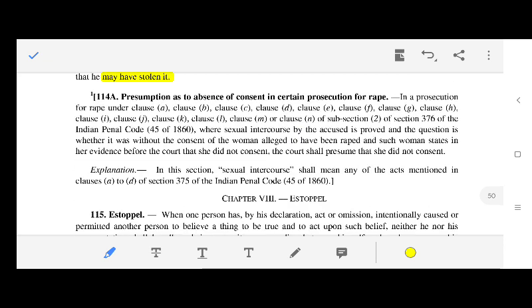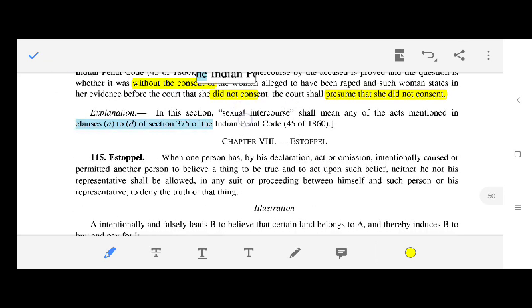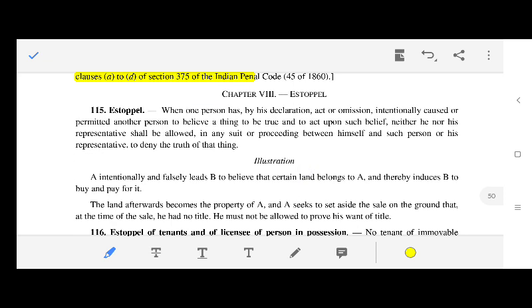114A. Presumption as to absence of consent in certain prosecutions for rape. In a prosecution for rape under clause (a), (b), (c), (d), (e), (f), (g), (h), (i), (j), (k), (l), (m) or (n) of sub-section (2) of section 376 of the Indian Penal Code, where sexual intercourse by the accused is proved and the question is whether it was without the consent of the woman alleged to have been raped, and such woman states in her evidence before the court that she did not consent, the court shall presume that she did not consent. Explanation: sexual intercourse shall mean what is given under clauses (a) to (d) of section 375 of the Indian Penal Code. Then section 115 is about estoppel.